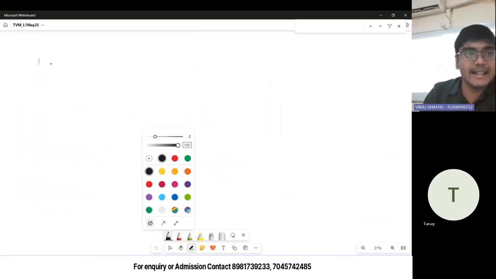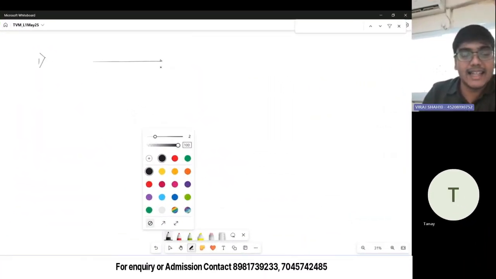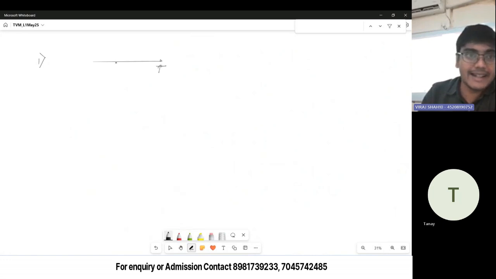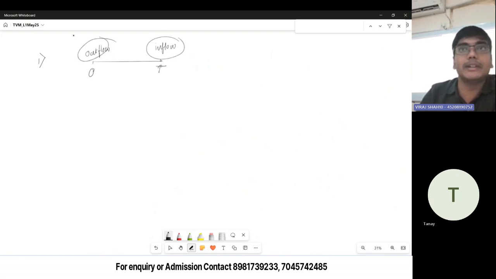Till now, what were we handling? We were handling single cash flows, whether it was an outflow here or it was an inflow here. We were handling single bullet payments. These are called bullet payments.